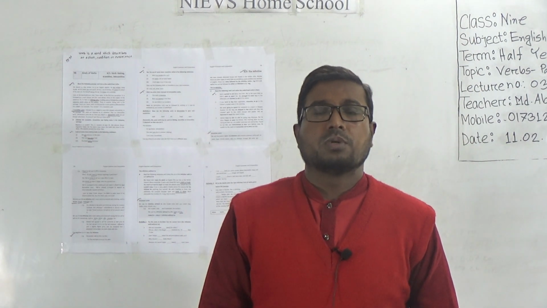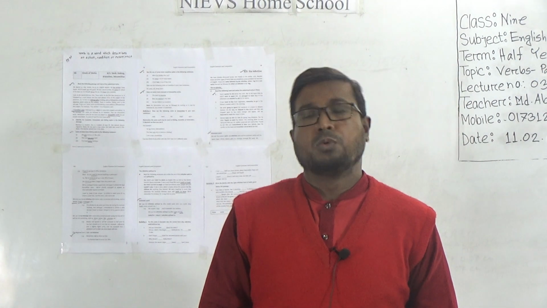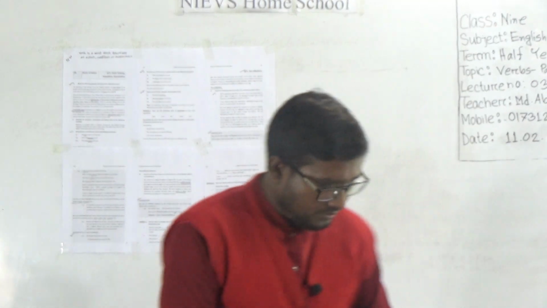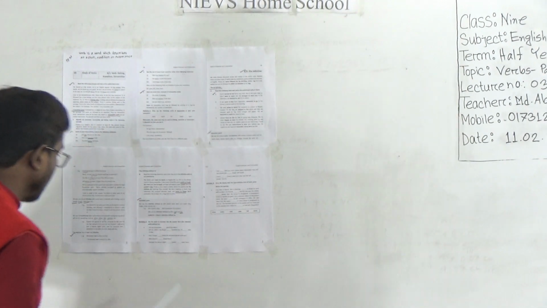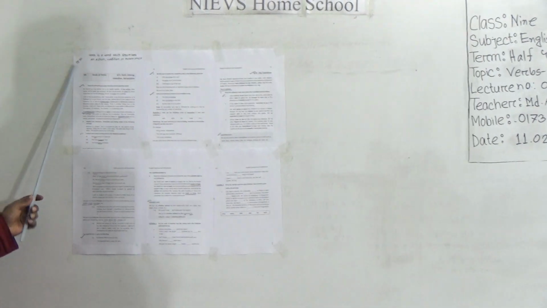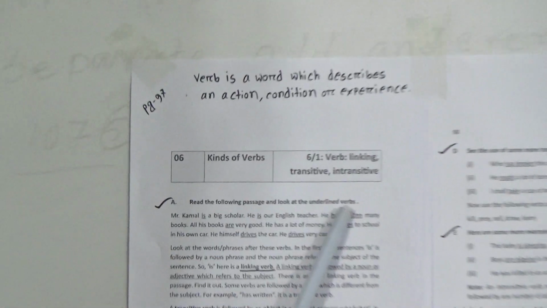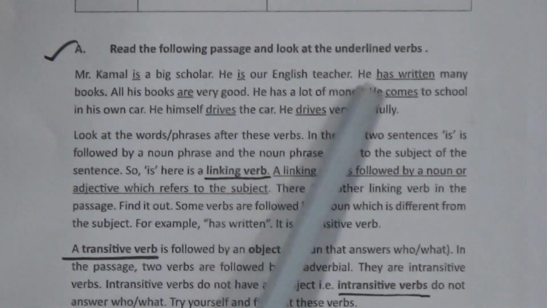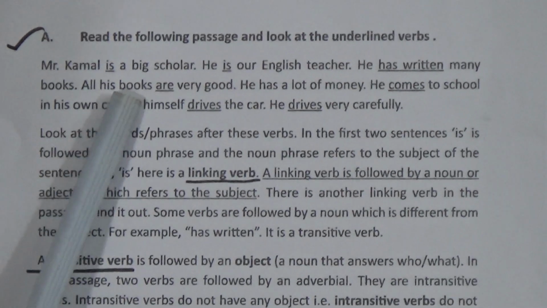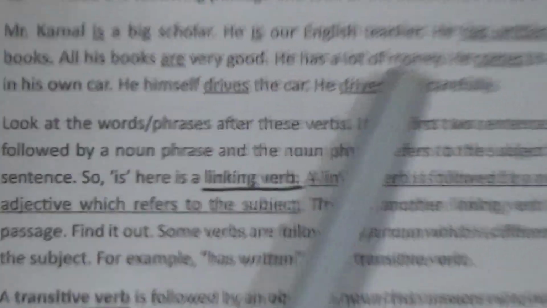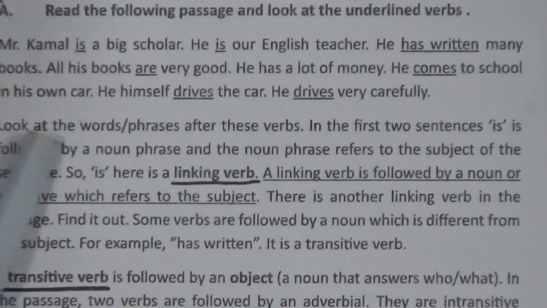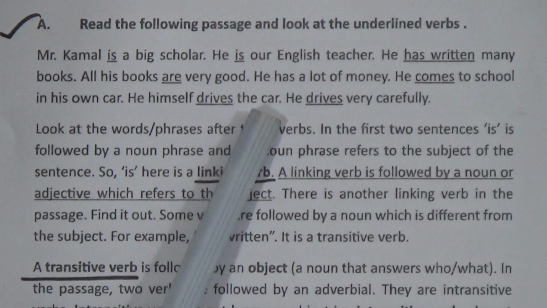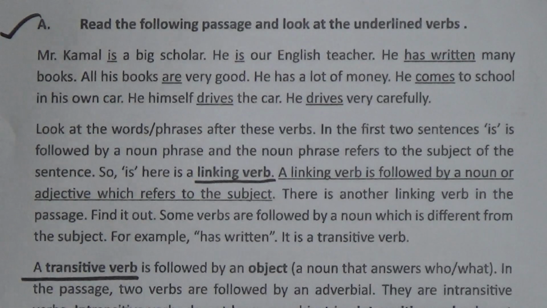In this connection, I request all of my students of class 9 to look at the book. So at first we will read a text from our book, page number 97. Look here, read the following passage and look at the underlined verbs. Mr. Kamal is a big scholar. He is our English teacher. He has written many books. All his books are very good. He has a lot of money. He comes to school in his own car. He himself drives the car. He drives very carefully.